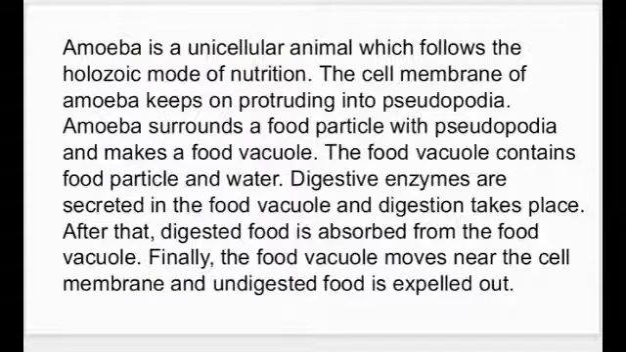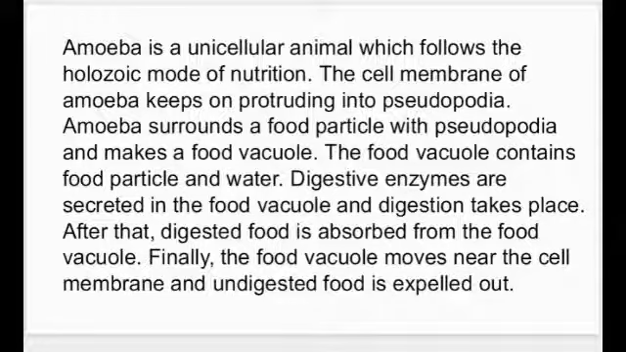Students, amoeba is a unicellular animal which follows the holozoic mode of nutrition. The cell membrane of the amoeba keeps on protruding into pseudopodia once it senses the food. Amoeba surrounds the food particle with pseudopodia and makes a food vacuole. The food vacuole contains food particle and water. Digestive enzymes are secreted in the food vacuole and the digestion takes place. After that, digested food is absorbed from the food vacuole, and finally the food vacuole moves near the cell membrane along with the undigested food, and then it will be expelled out.